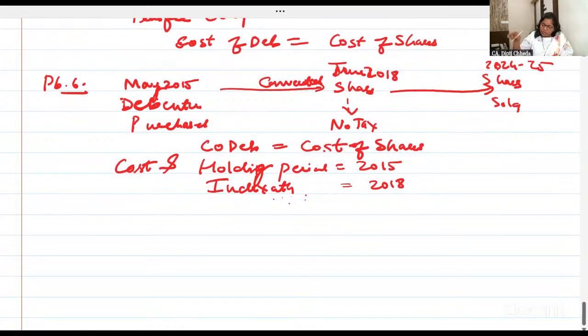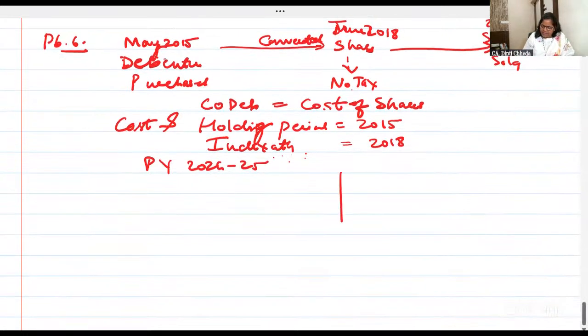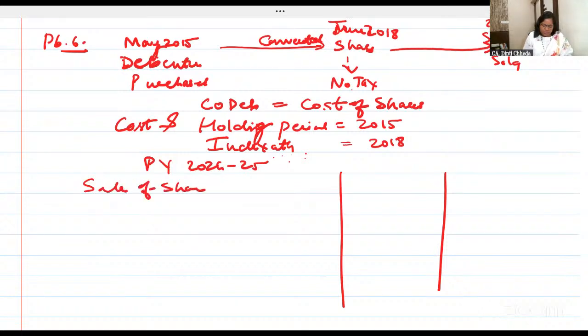And when we have sold the shares. See, when debentures are converted into shares, there is no tax. It's a transfer which is exempt. So when shares are sold, shall we calculate? Yeah, chalo. So previous year 24-25. When shares are sold, we will calculate the capital gain. Sale of shares.